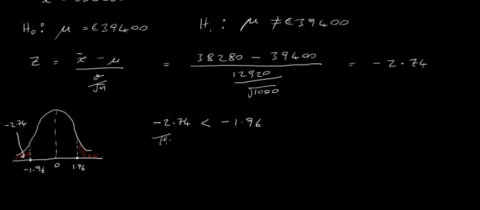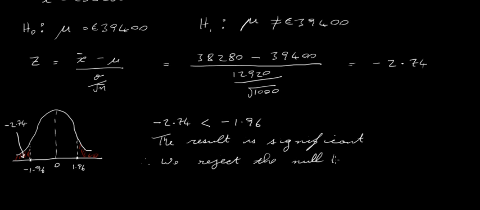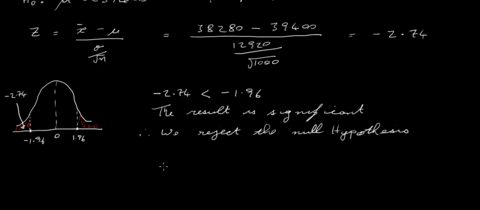Therefore, the result is significant. So therefore, we reject the null hypothesis. You don't only just state that, you've got to state it in the context of the actual question itself, and we would say the mean income has changed.